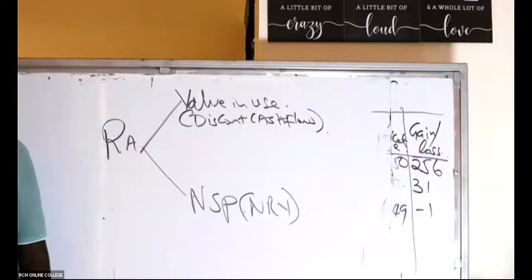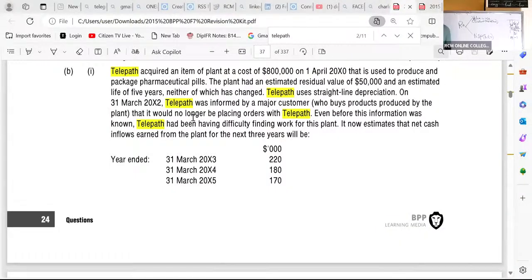So what have they told us really here? What they have told us is that Telepath had been having difficulty finding work for this plant. It now estimates the net cash inflows from this plant for the next 3 years. You can see they are here: 220, 180, 170. Remember, 2 years already are extinguished.